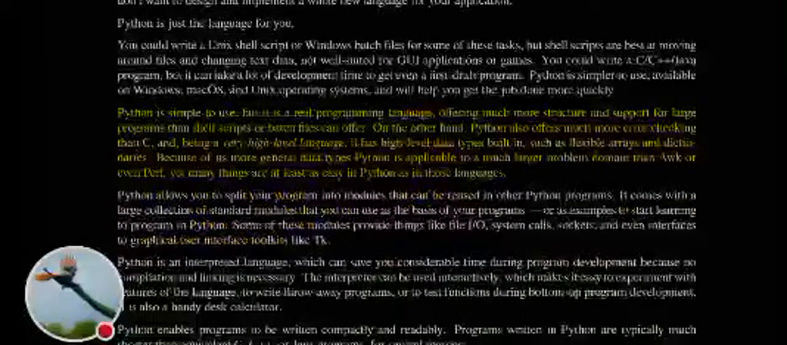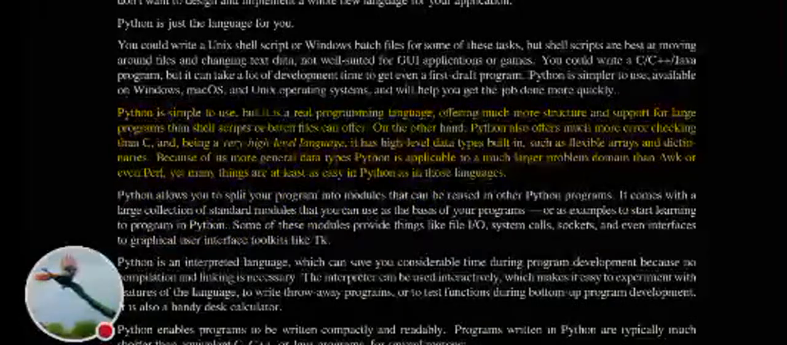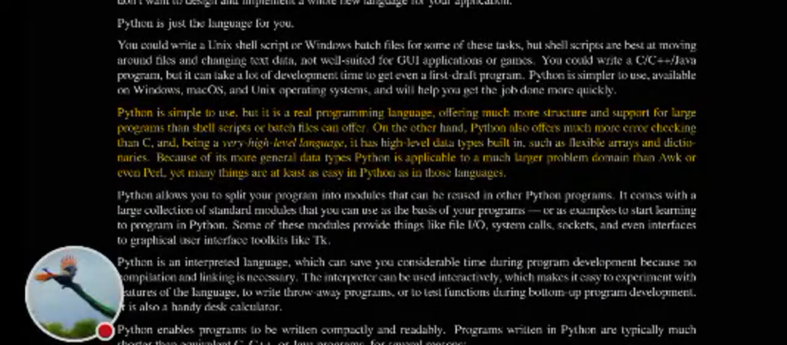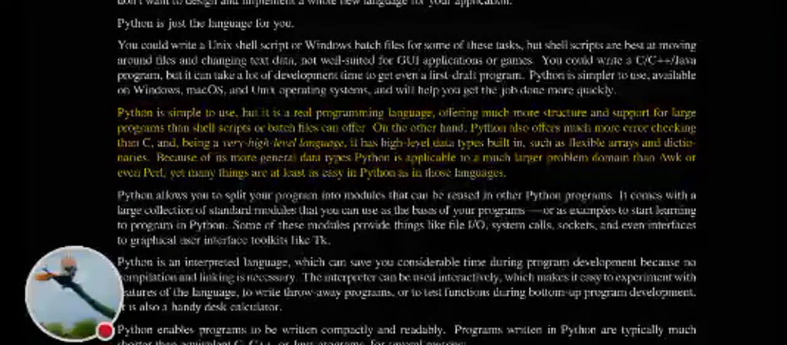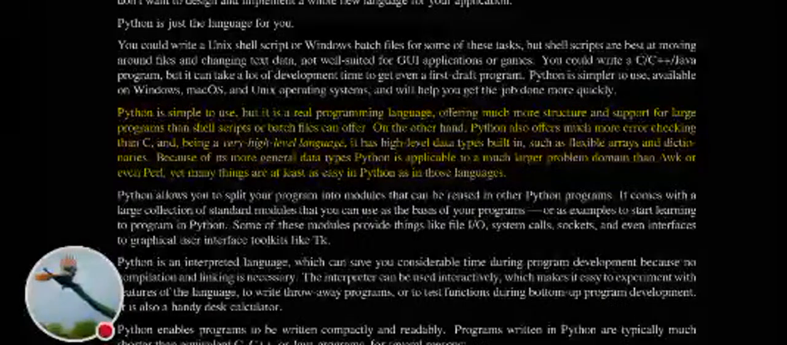Python is simple to use, but it is a real programming language, offering much more structure and support for large programs than shell scripts or batch files can offer. On the other hand, Python also offers much more error checking than C, and, being a very high-level language, it has high-level data types built in, such as flexible arrays and dictionaries. Because of its more general data types, Python is applicable to a much larger problem domain than awk or even Perl, yet many things are at least as easy in Python as in those languages.